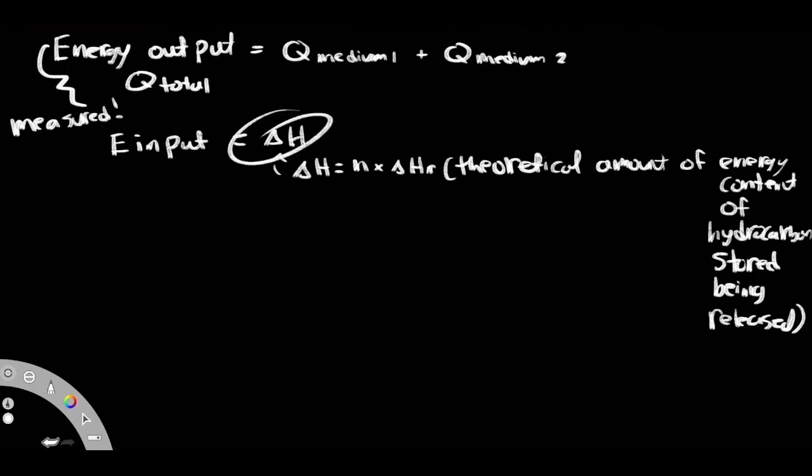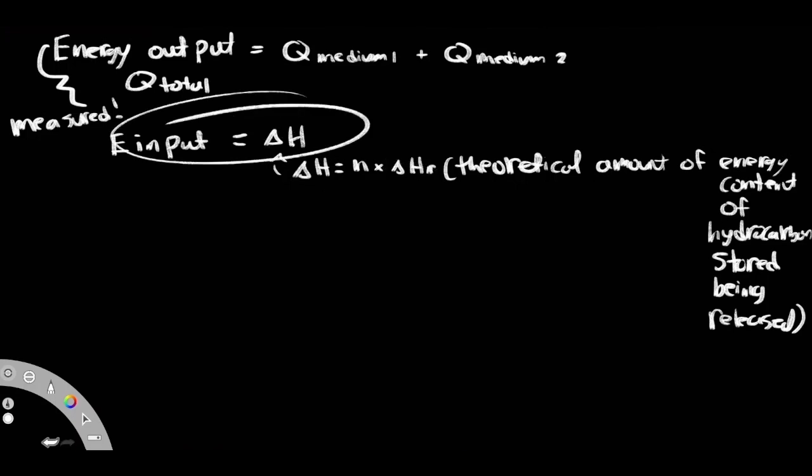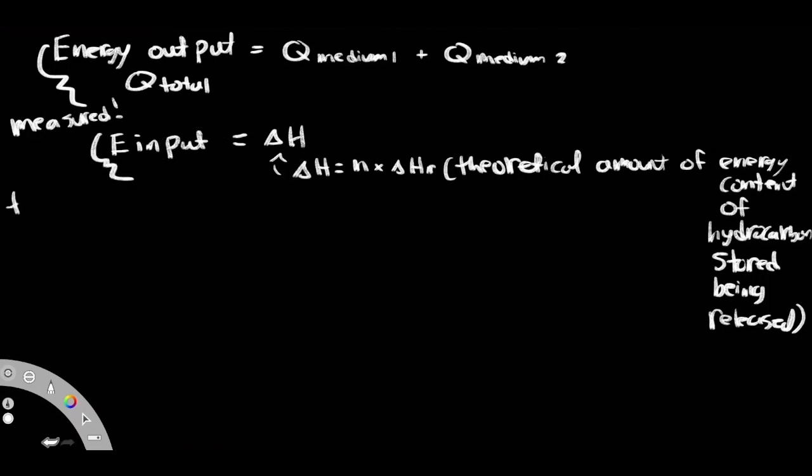So our delta H here is going to be the theoretical amount of energy that got released. So we just have to do our little calculation here. That's going to give us our delta H, the amount of energy released. So then this here becomes our input. This is technically what we'll want. So I'm just going to put here, this is theoretical. This is what we should be getting.